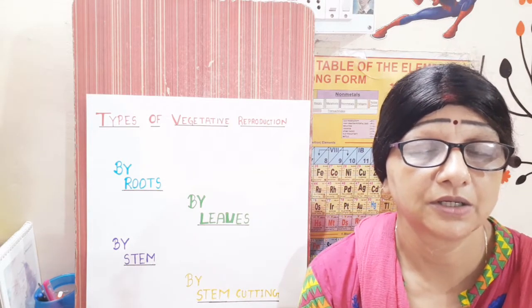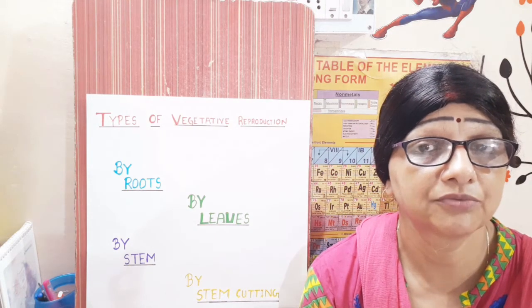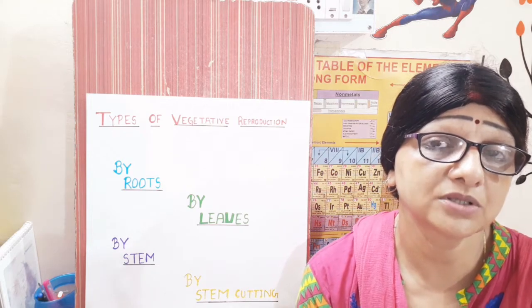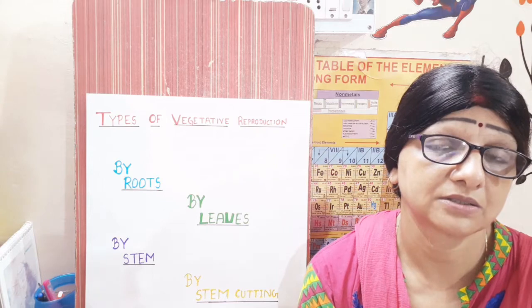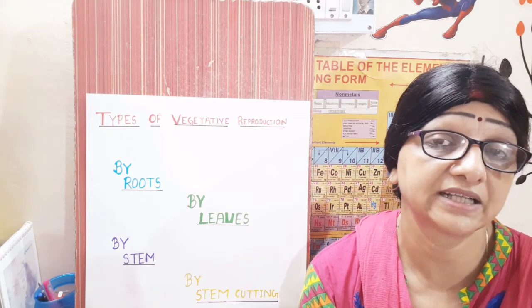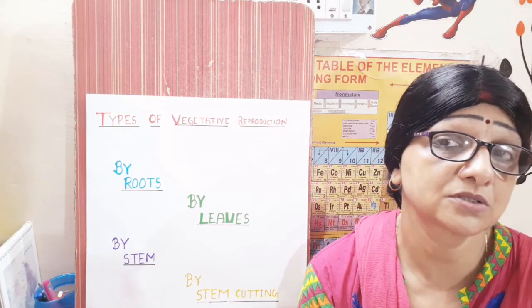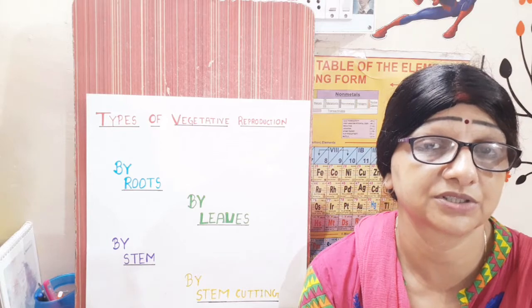One is reproduction through germination of seeds that we have discussed earlier. And the other process is reproduction through parts of plants, different parts of a plant like leaf, stem, root, etc. This process of reproduction is known as vegetative reproduction.